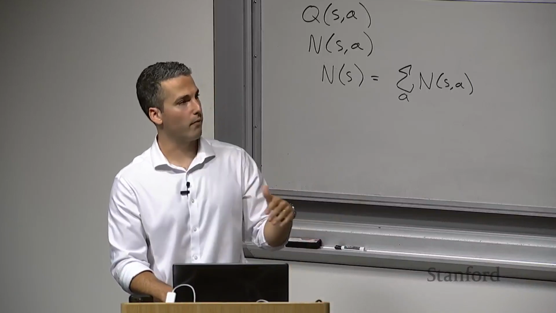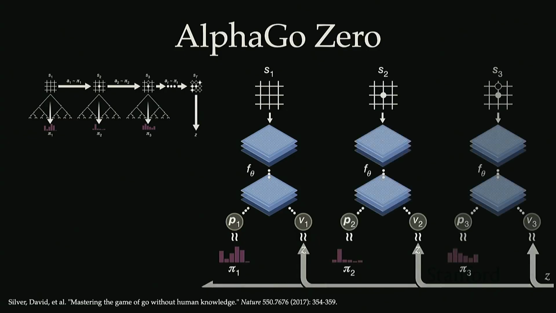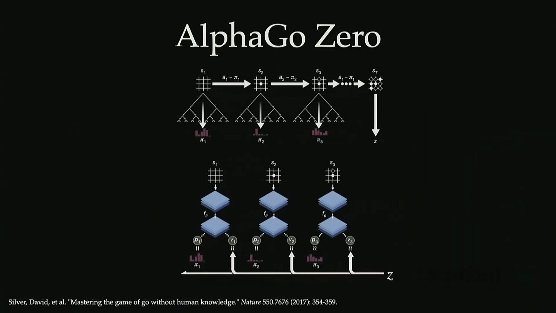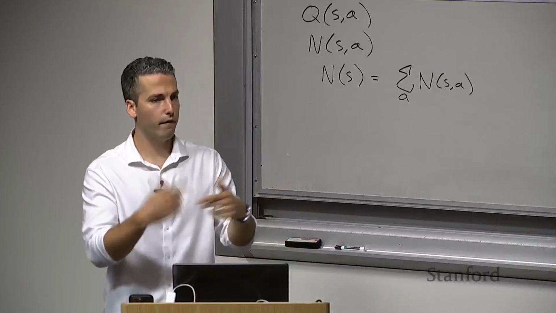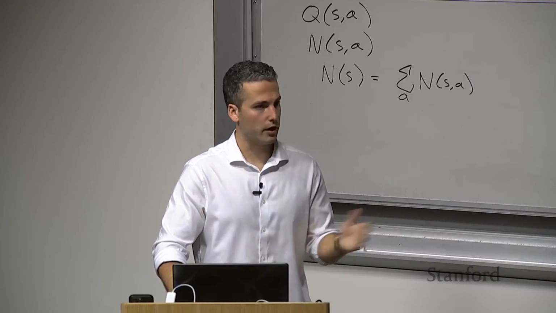And so you can now do this for each state that you saw during the self-play iterations and update the network parameters based on those examples. The outcome Z of who won the game is then passed back through to all of these different training examples, and you're trying to match the action probabilities to what was produced by the tree search setup. And so you just repeat this process of self-play and then network parameter updates. And just by doing that repetitive fashion of self-play and network update, AlphaGo 0 was able to achieve superhuman performance.